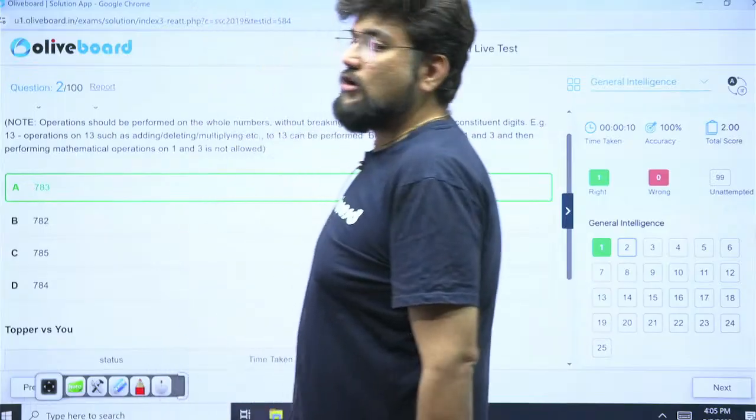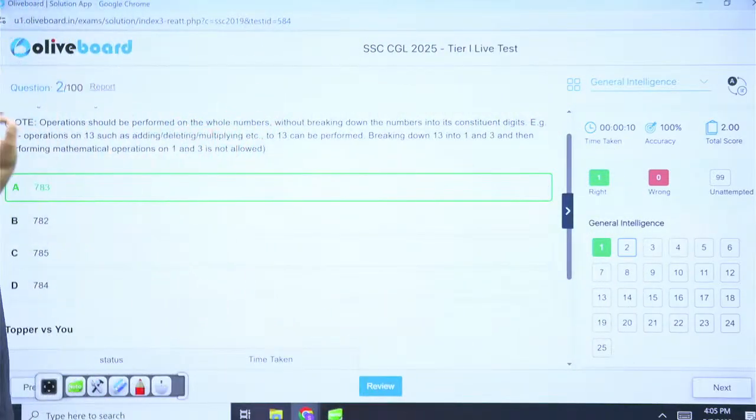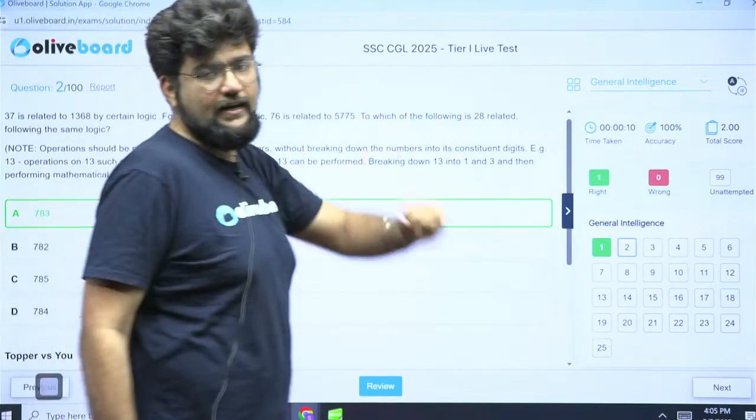So I am giving you a thought line also, how you have to think when you are sitting in the examination. I am very sure a lot of students would have faced a problem in figuring this out. But the moment you see this, it should click right away.